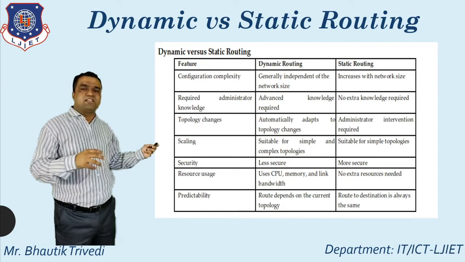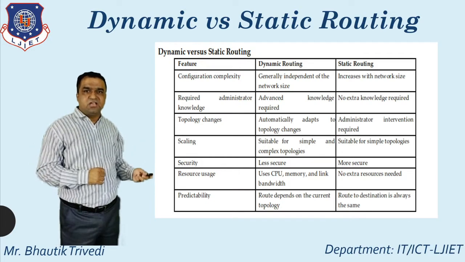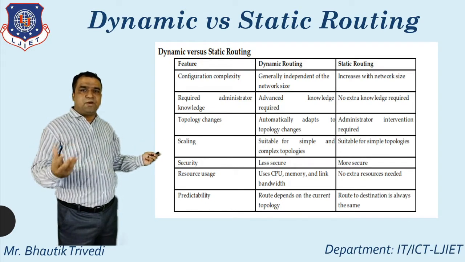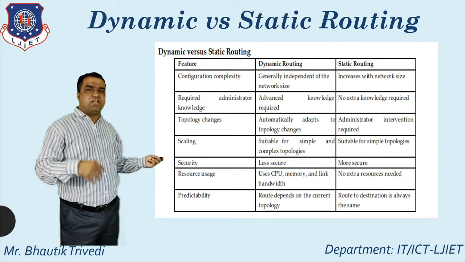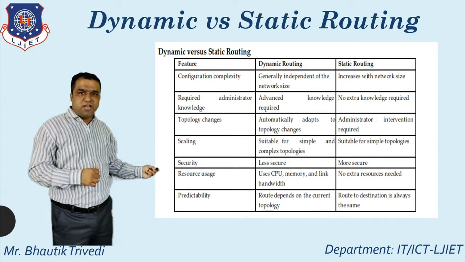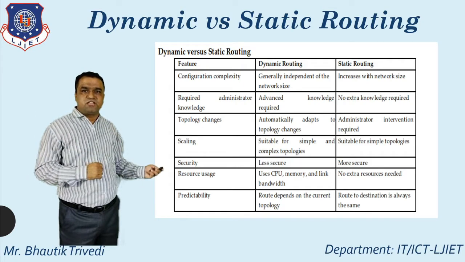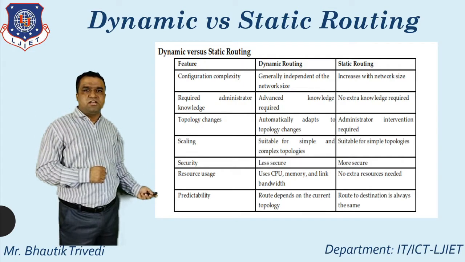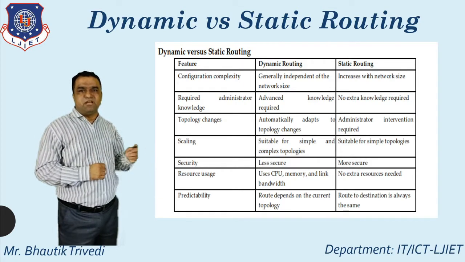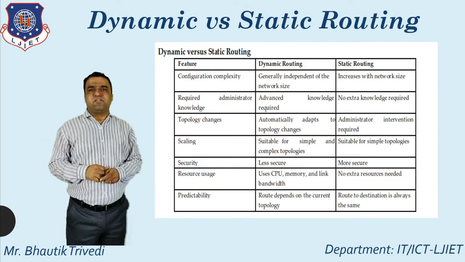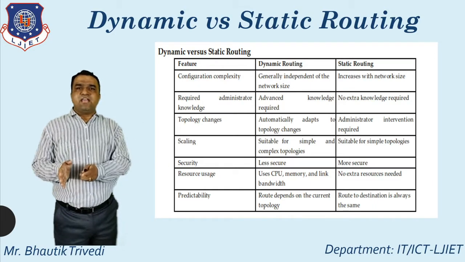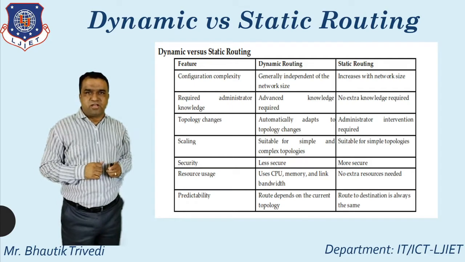Fourth one, for example, scaling. Fifth one, how you apply security in dynamic routing and static routing. Next one is resource usage. And the last one is predictability. So these are all the differences between dynamic and static routing concepts.